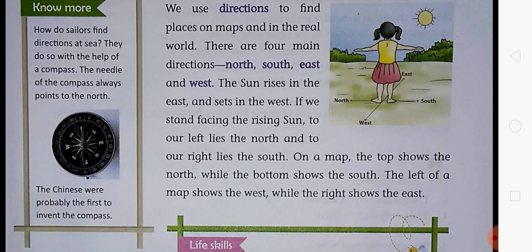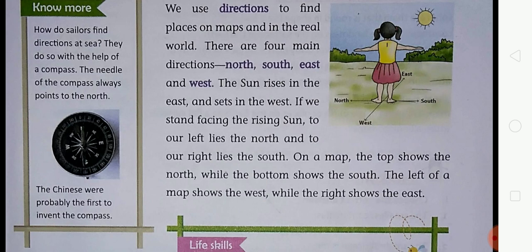If we stand facing the rising sun, to our left lies the north and to our right lies the south. Students, if you want to find the direction, you have to stand facing the rising sun, which means the east direction.